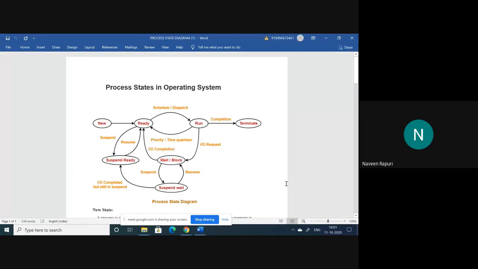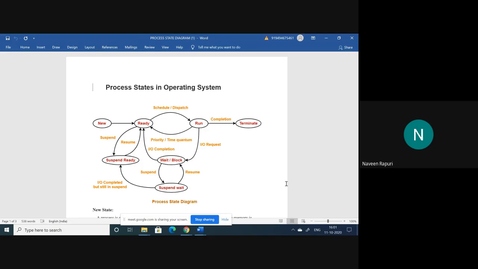So this is the process state diagram in operating system, which I tried to draw. If you feel it is difficult to understand while I'm drawing, you can see once again: new state, ready state, running, and terminate. These four states are the mandatory states. The remaining states are wait or block state, suspended wait and suspended ready.